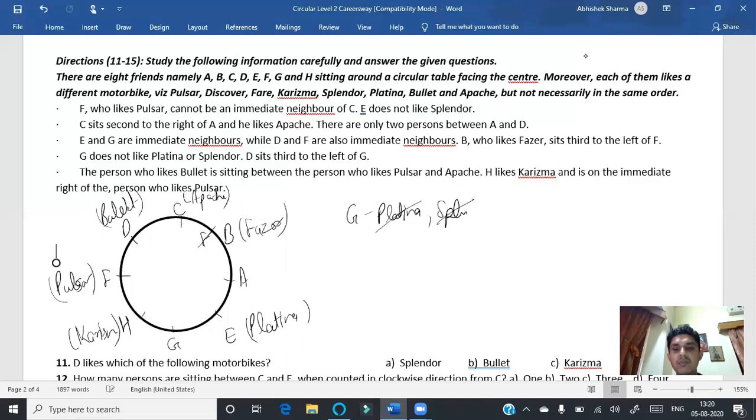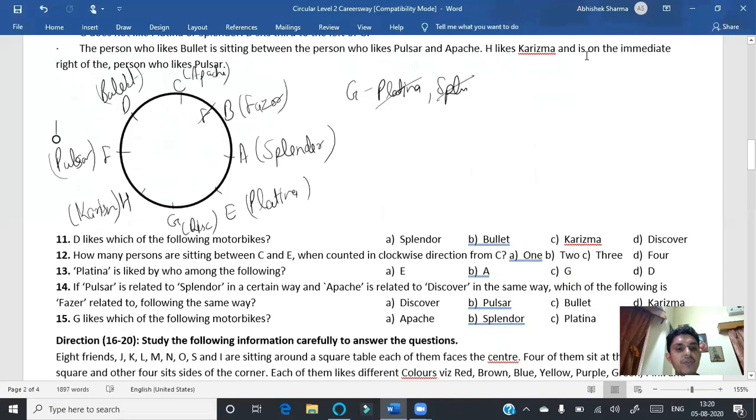And G does not like Platina or Splendor. So that means Splendor should be here. And the remaining bike is for G, the bike that is remaining is Discover, so we can write it as Discover here, right? So friends, this was all about question number 11 to 15. If you look at the available questions from 11 to 15.